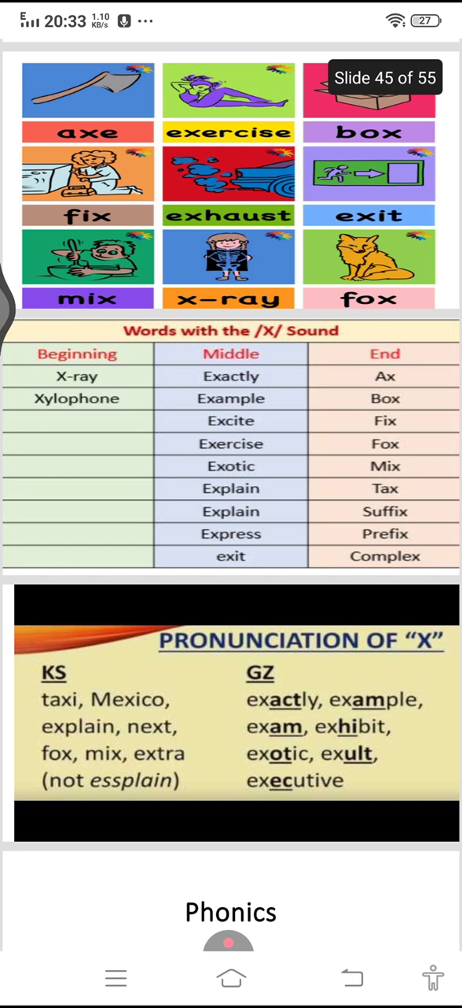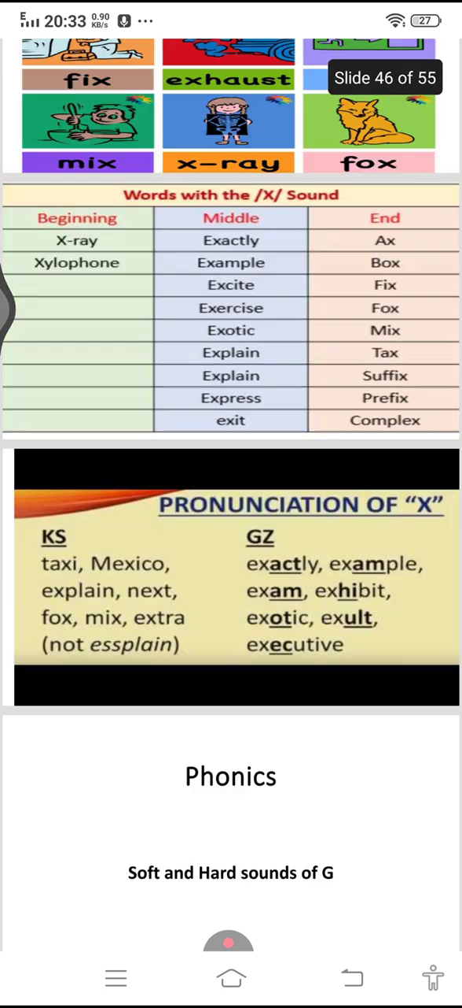Again, recall the sound of X as X and Gz. In X: taxi, Mexico, explain, next, fox, mix, extra. And in the Gz sound: exactly, example, exam, exhibit, exotic, exult, executive.